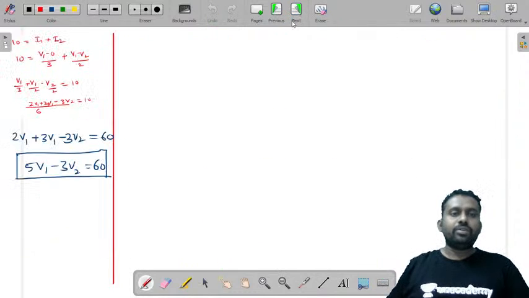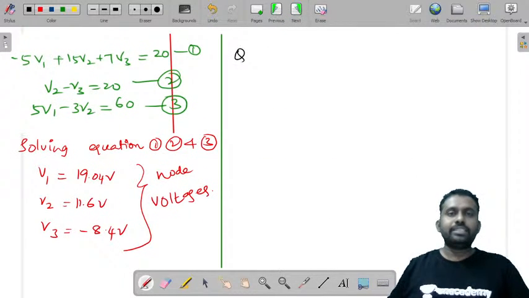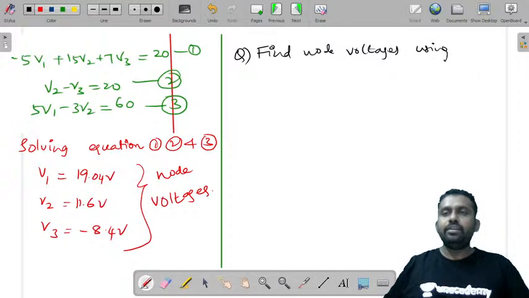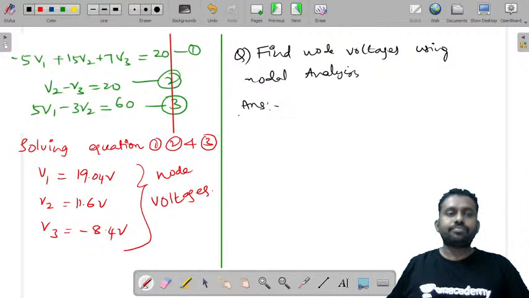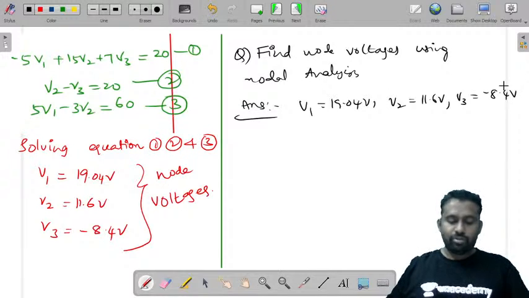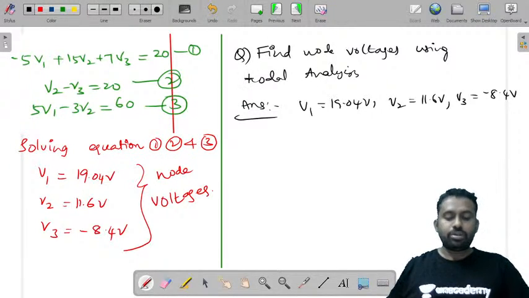So if the question is find node voltages using nodal analysis, the answer is V1 is equal to 19.04, V2 is equal to 11.6 volts, V3 is equal to minus 8.4 volts. So this is one of the important topics in supermesh and supernode, which is very helpful for your examinations.